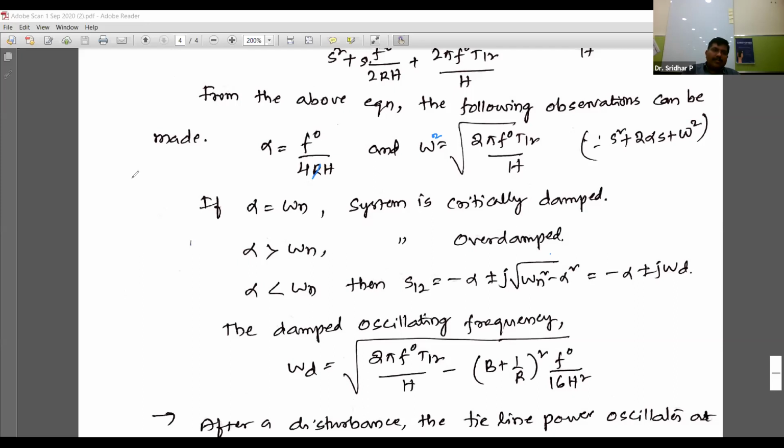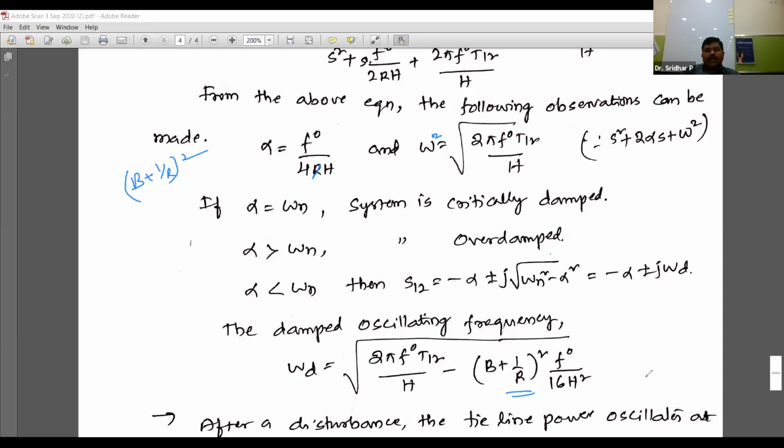Already in the beginning we have ignored B. If we want to incorporate B, it is just adjacent terms, so B plus 1 by R whole square, into f naught by 16 H square.